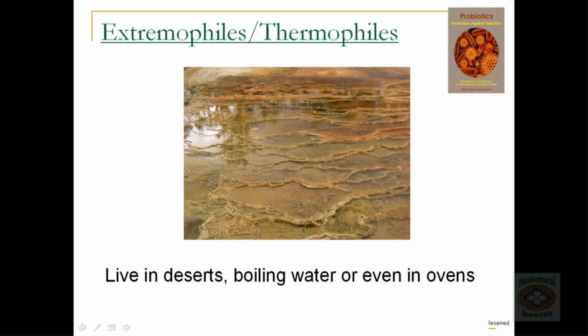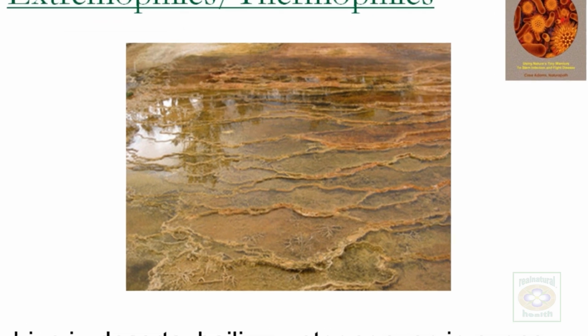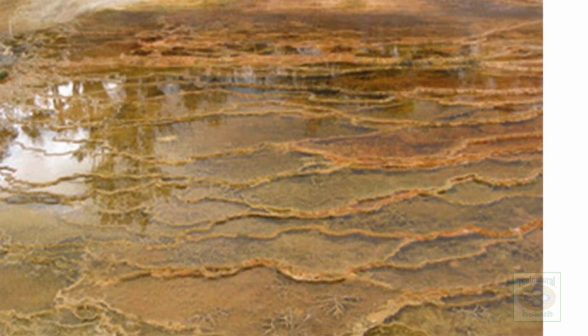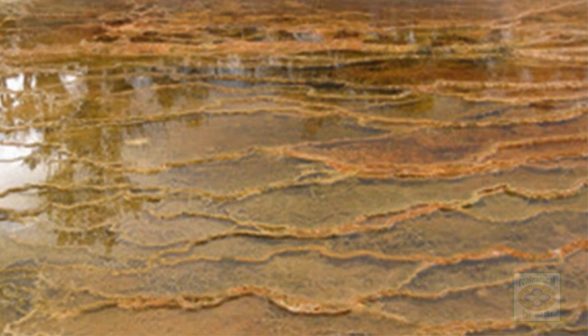Extremophiles are one of the more interesting types of microbes, and they can survive in extreme conditions. Colonies of thermophiles, as pictured here, can live in desert conditions, even boiling water in their ovens. While these are rare among kitchens, they do exist.